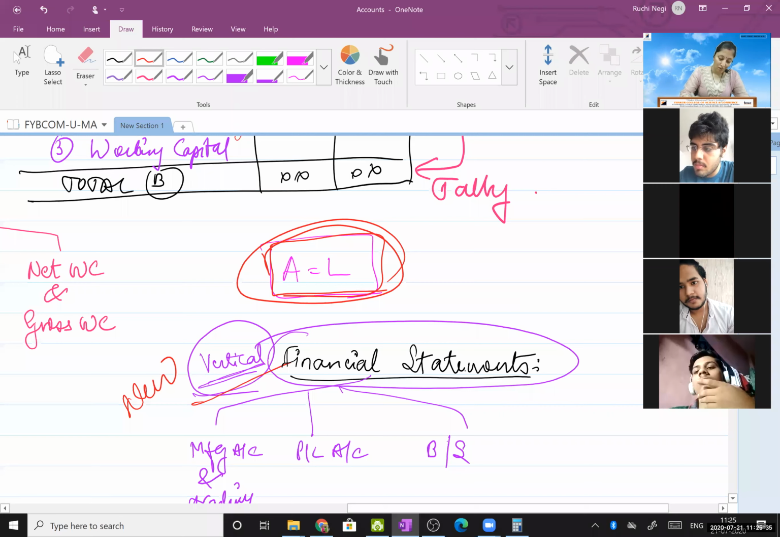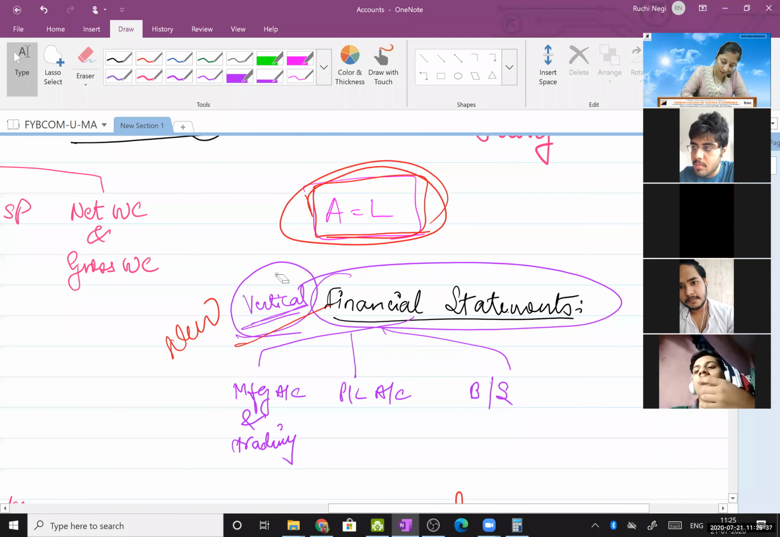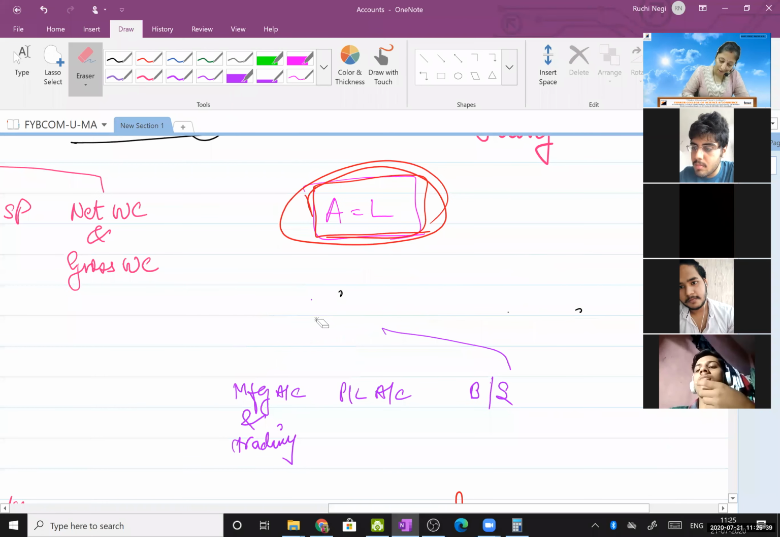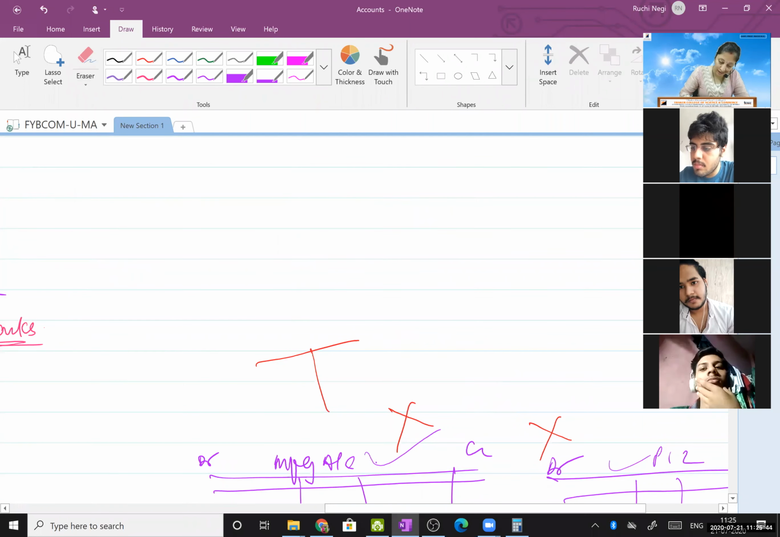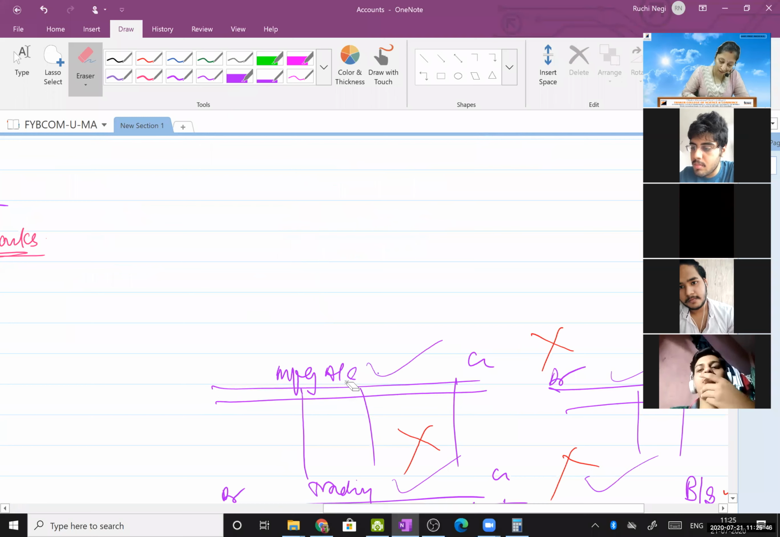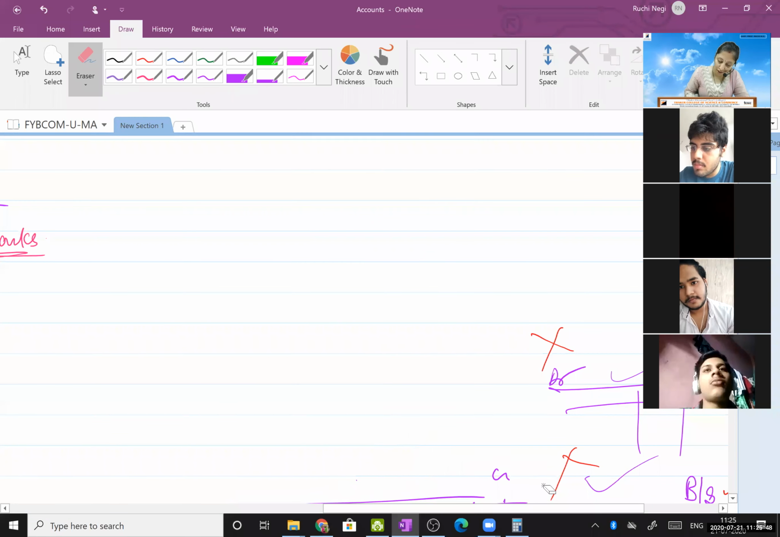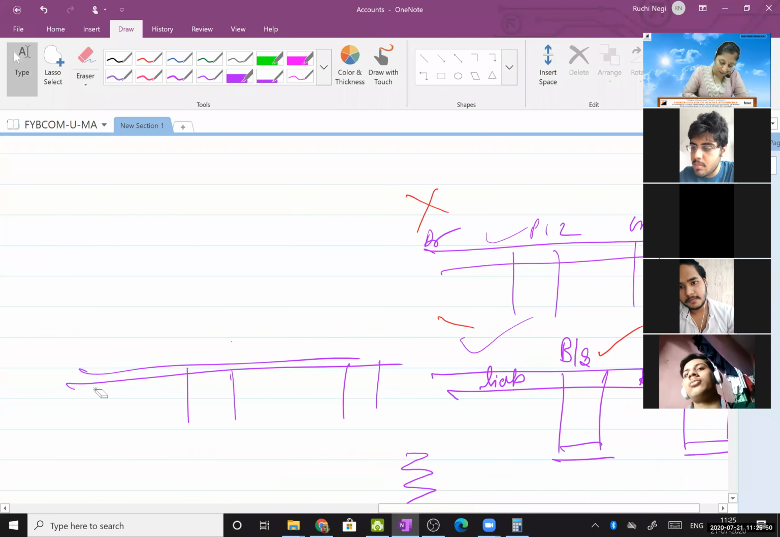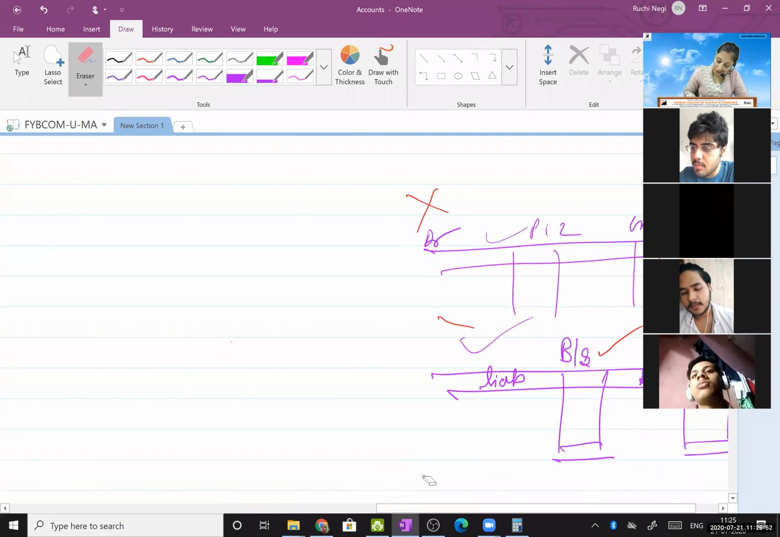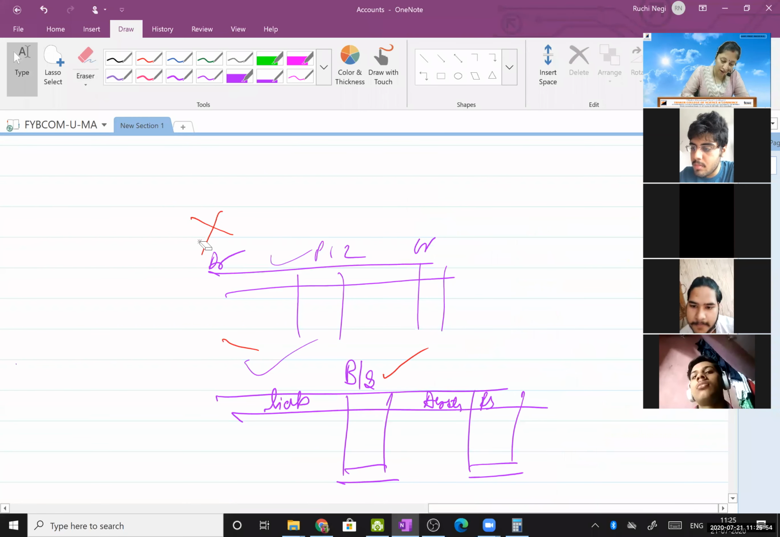I'll show you the difference. So this is the old one, so I'll delete it obviously because we don't want that. Now no more are we going to study the old formats. Even for you guys, you will be studying the new formats in financial accounting also. Not this year, next year I'm talking.